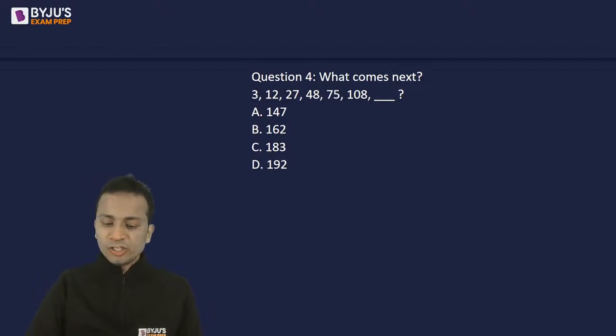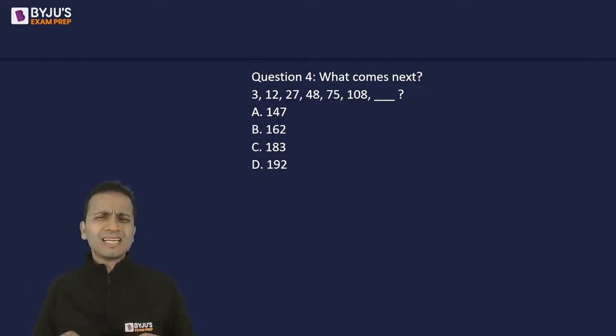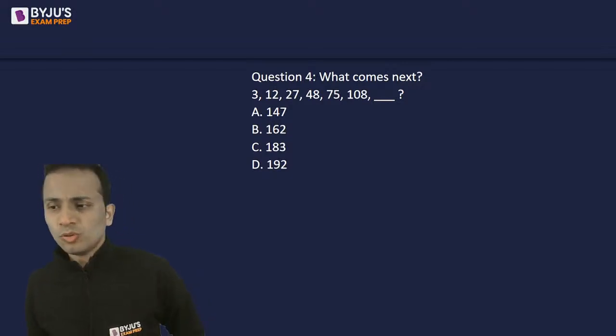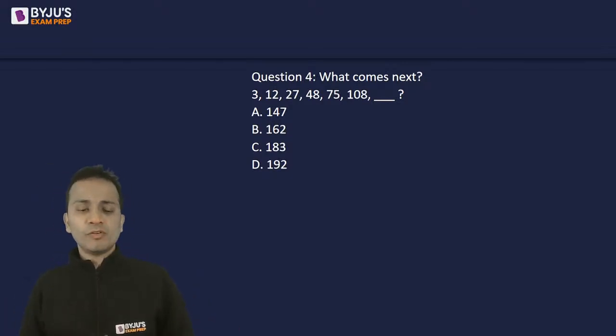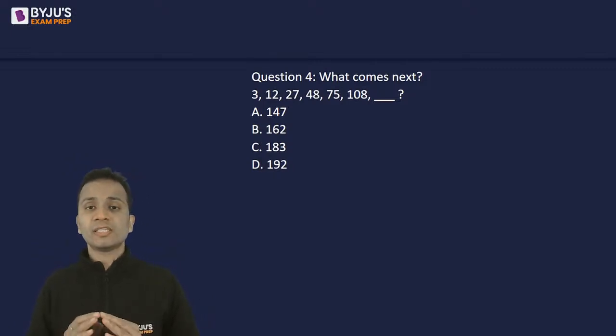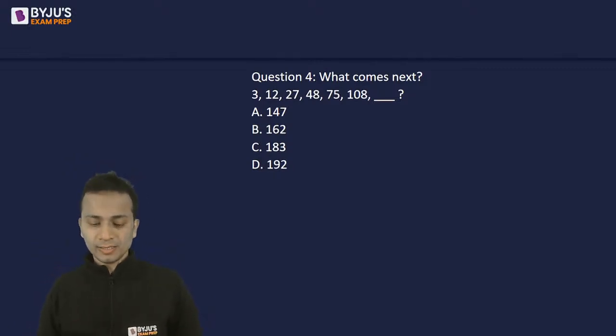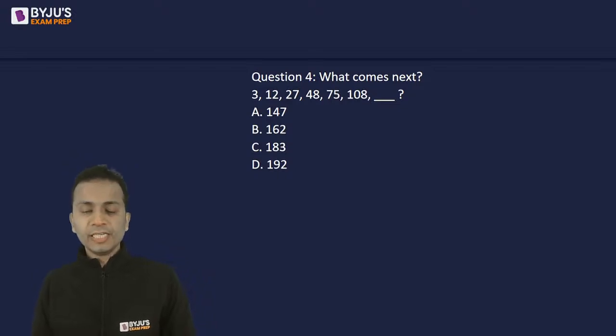Now let's quickly sail through these questions. CMAT का जो level of difficulty होता है ना, बहुत low होता है. So you will find a similar level of difficulty in the questions. All you need is speed and accuracy. Level of difficulty is very low. So what comes next in this series? 3, 12, 27, 48, 75, 108. What will be the next number?